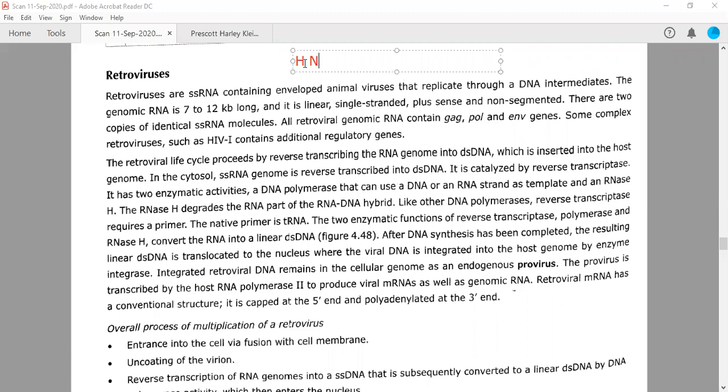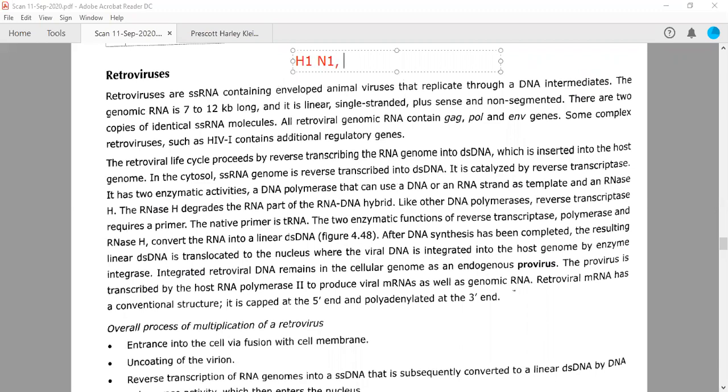Now, if you give these H and N a number, you can make different kinds of variants of the influenza virus, right? For example, H1N1. This H1N1 is actually responsible for swine flu, which was predominant in 2009, and also for Spanish flu. So this is due to H1N1.